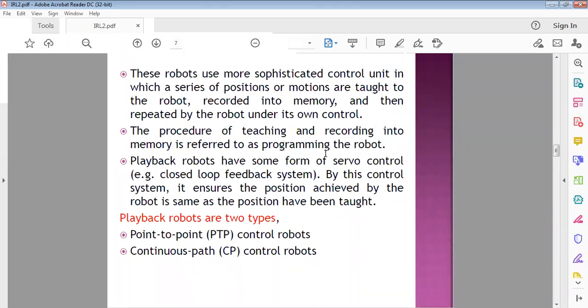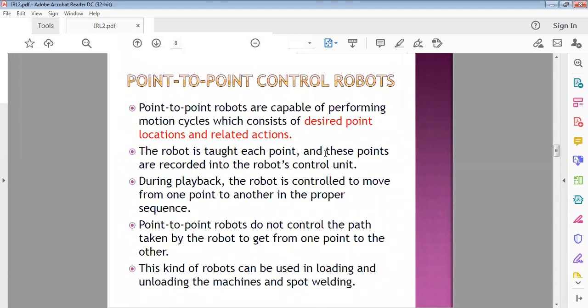Point-to-point control robots are used in applications like loading and unloading of machines and spot welding. Here we need to control the robot from point to point, so the control system must be a point-to-point controller system.